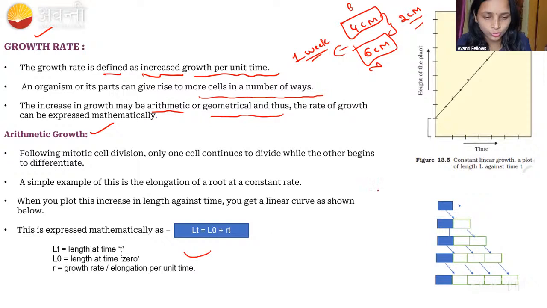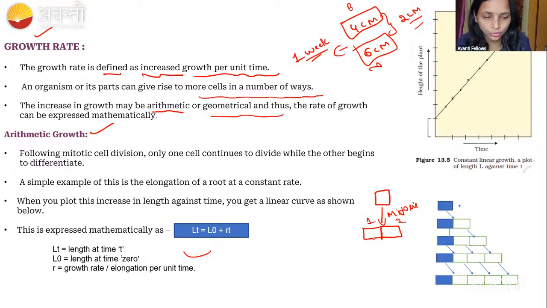Here we can see one cell I have taken. This is the one cell. This is undergoing the mitosis. How many cell I will get, guys? How many cell I will get? 2 cell, right? I will get the 2 cell. So this is the one cell and this is the 2 cell.